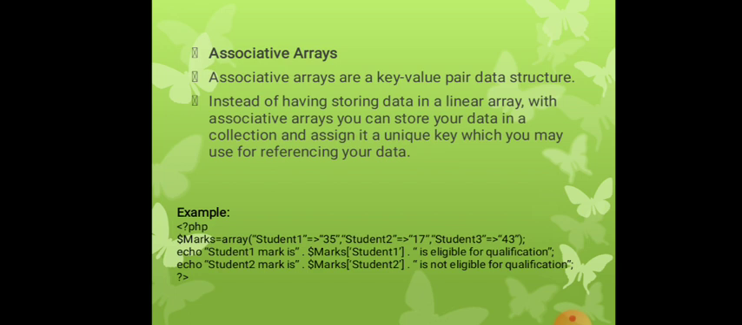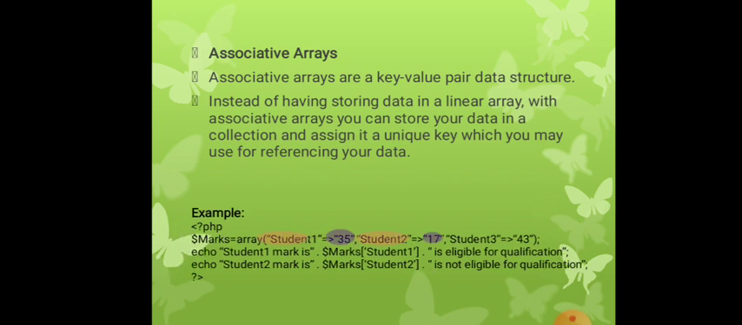Echo is used to print the statement. Now we are seeing that the mark of student 1 is eligible for qualification because he scored the minimum mark of 35. The second student scored only 17. Here we didn't mention any mark value. We just reference the value by student 1 or student 2. This is called an associative array. You can see the assigned value for student 1 is 35, then student 2 is a mark of 17.